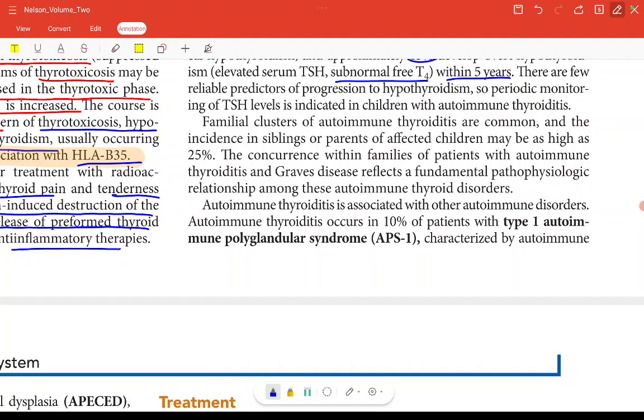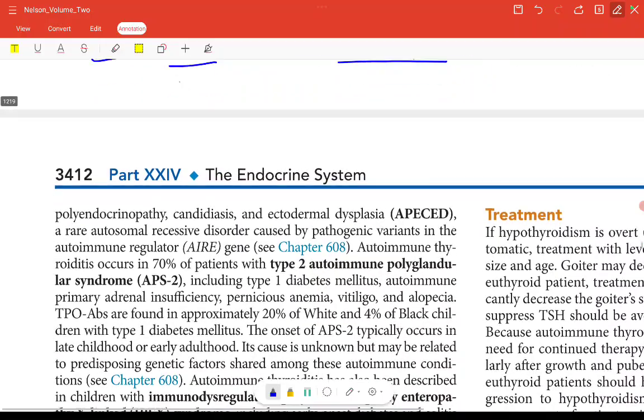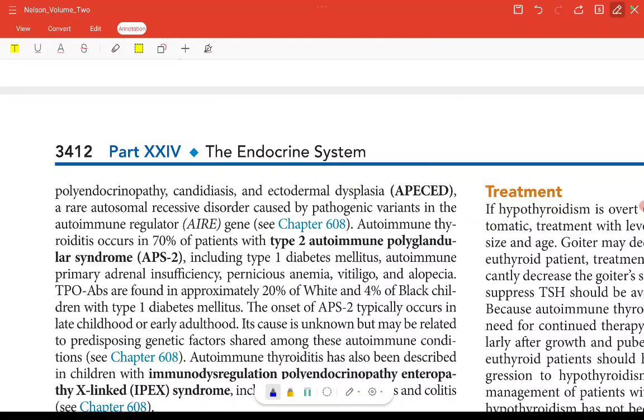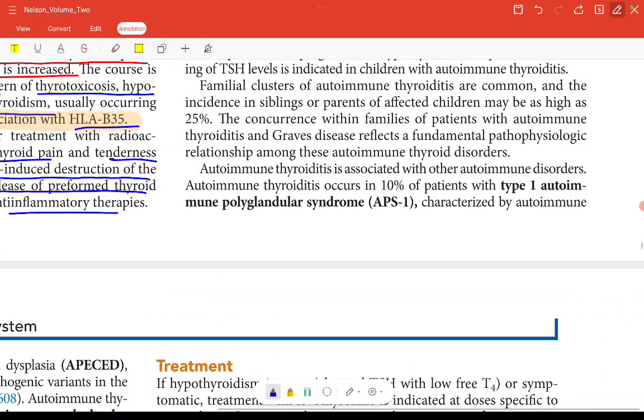Autoimmune thyroiditis is associated with other autoimmune disorders. Autoimmune thyroiditis occurs in 10% of the patients with type 1 autoimmune polyglandular syndrome, characterized by autoimmune polyendocrinopathy, candidiasis, and ectodermal dysplasia, a rare autosomal recessive disorder caused by pathogenic variant in the autoimmune regulator gene. What is happening is there is something called the AIRE gene. Let's read this again. There is something called type 1 autoimmune polyglandular syndrome, that is APS1.